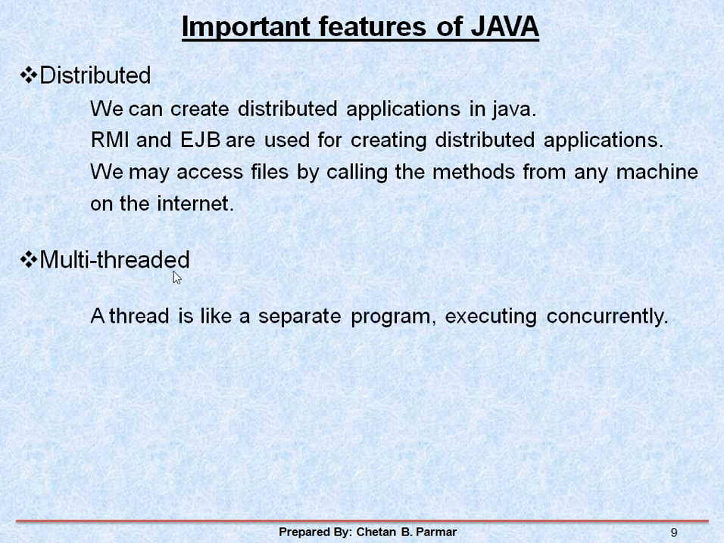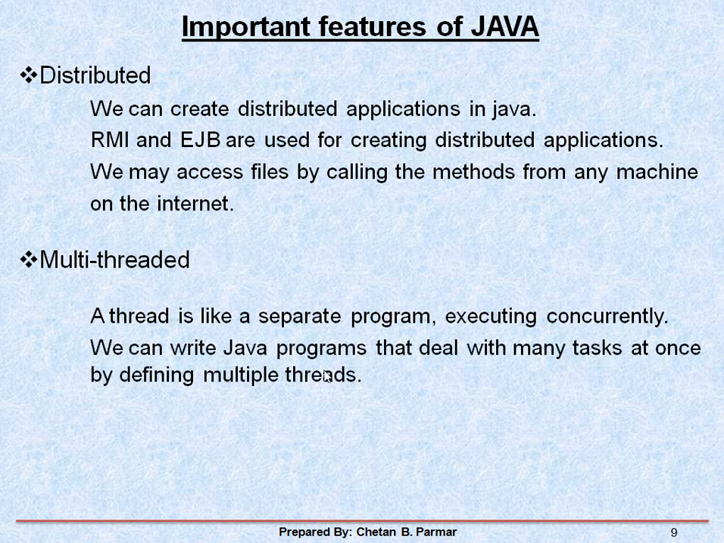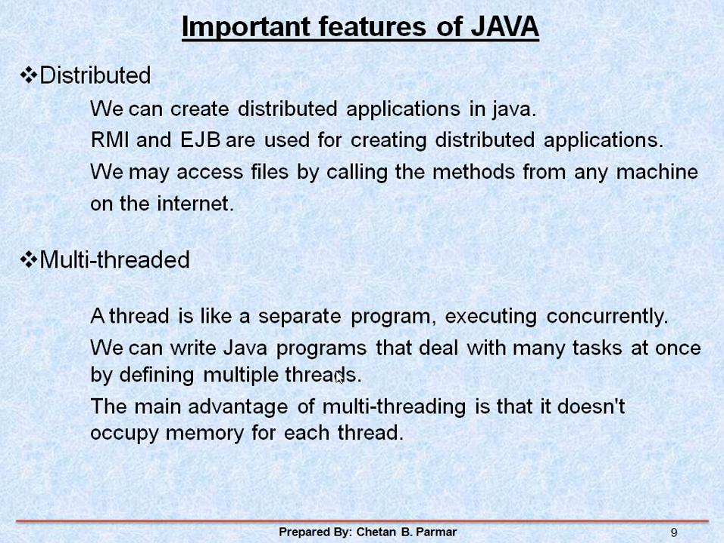These multi-threaded features are like separate programs executing concurrently. Java programs deal with many tasks at once by defining multiple threads, and these multiple threads don't occupy separate memory for each thread. They share a common memory area.